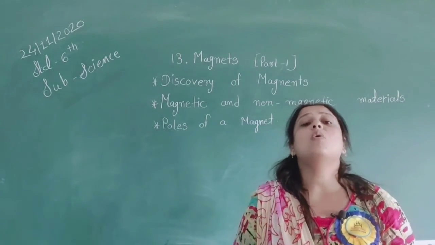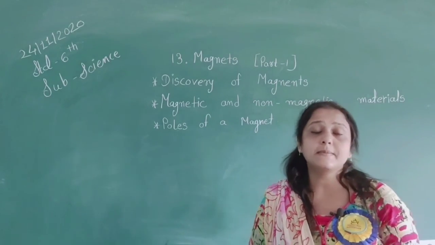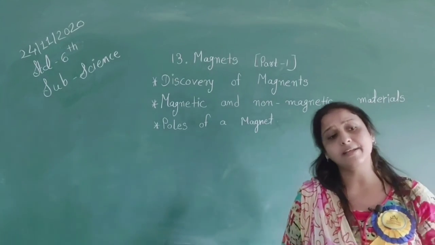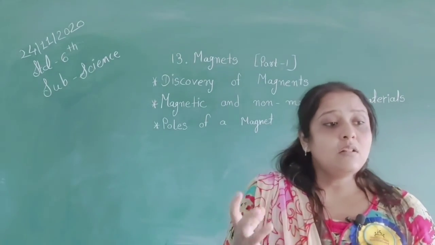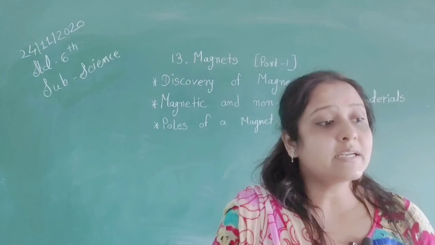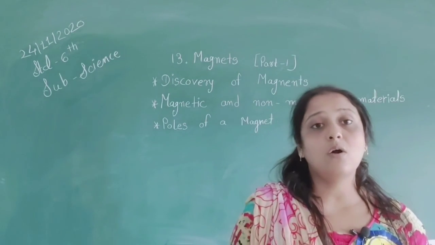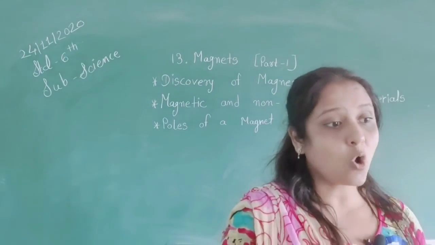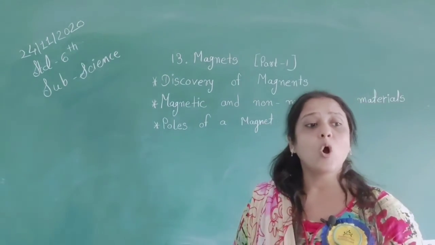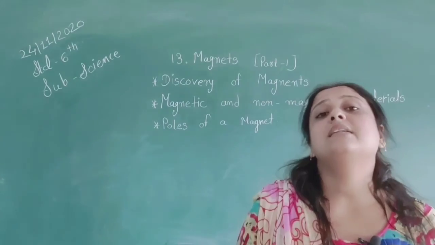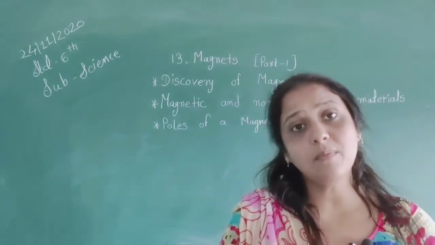A magnet is a piece of iron, nickel or cobalt that can attract iron-containing objects. It always attracts iron-containing objects. This property of a magnet is called magnetism.